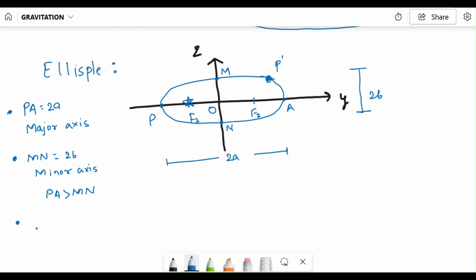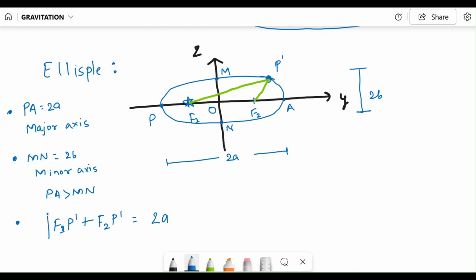And by definition, we can call this an ellipse if it follows certain things. One of the most important things is, if we take the lengths F1 P prime and F2 P prime, the sum of these two lengths, F1 P prime plus F2 P prime, is a constant, and this constant is equal to the length of the major axis.